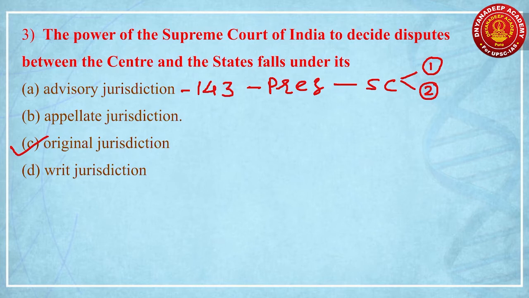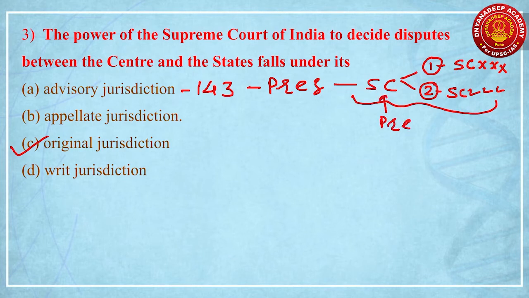So in the first case, that is regarding interpretation of law, constitution or any matter, it is not binding on the Supreme Court to give advice, right? But it is binding in the second case, that the Supreme Court must give advice to the President of India. And most importantly, whatever advice is given by the Supreme Court to the President of India is not binding on the President. Remember, under Article 143, whatever advice is given by the Supreme Court to the President of India is not binding. This is important. Then second is appellate jurisdiction, third is original jurisdiction.